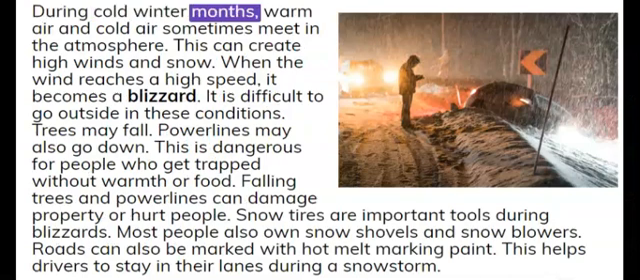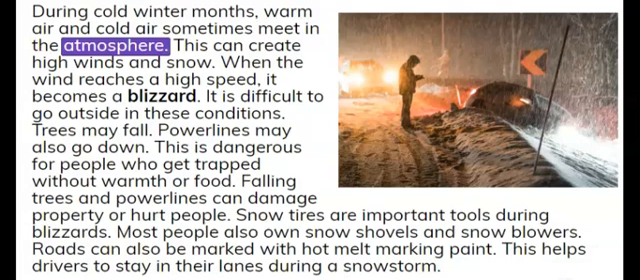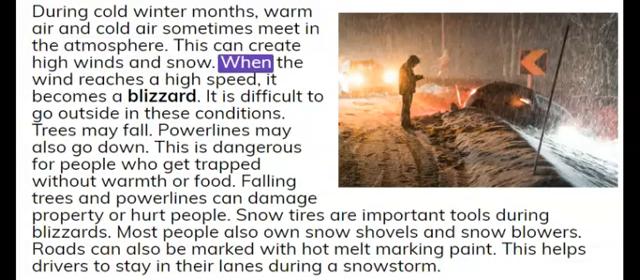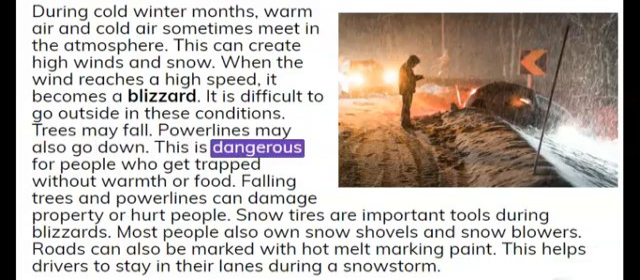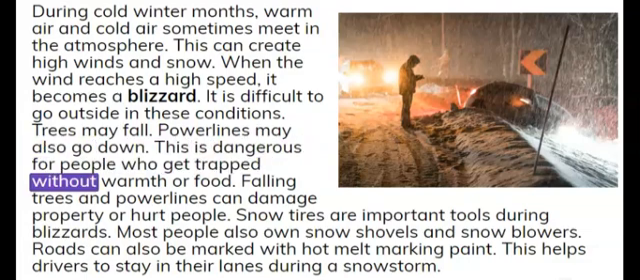During cold winter months, warm air and cold air sometimes meet in the atmosphere. This can create high winds and snow. When the wind reaches a high speed, it becomes a blizzard. It is difficult to go outside in these conditions. Trees may fall. Power lines may also go down. This is dangerous for people who get trapped without warmth or food. Falling trees and power lines can damage property or hurt people.